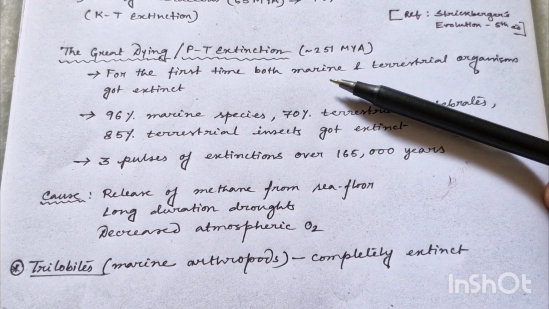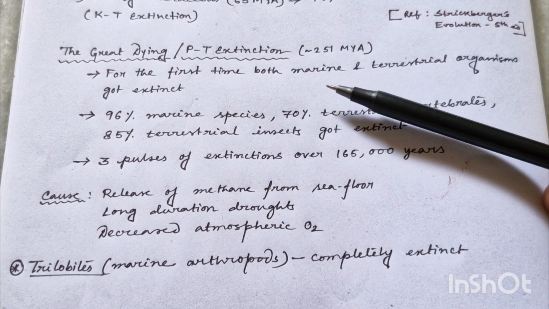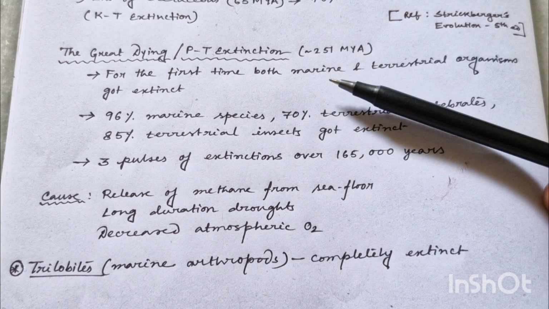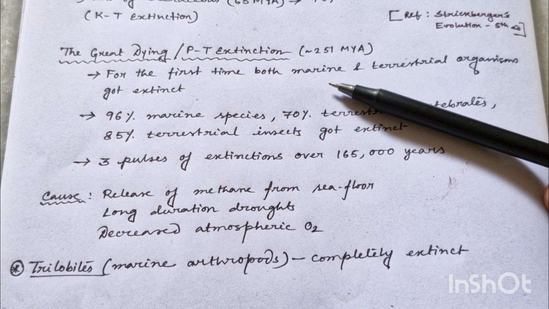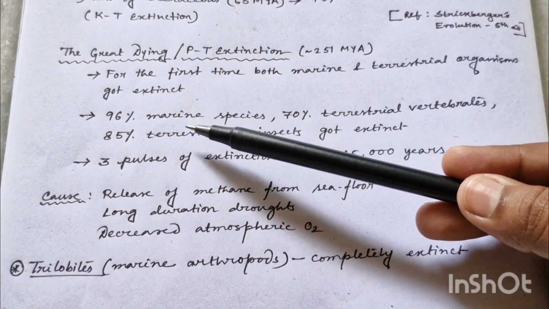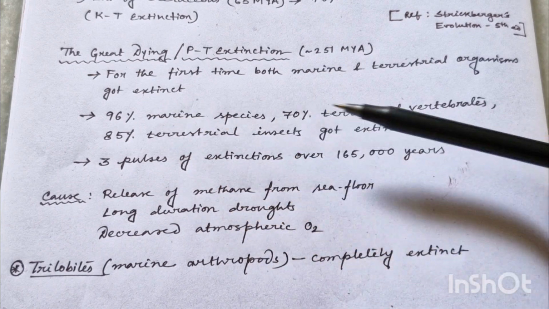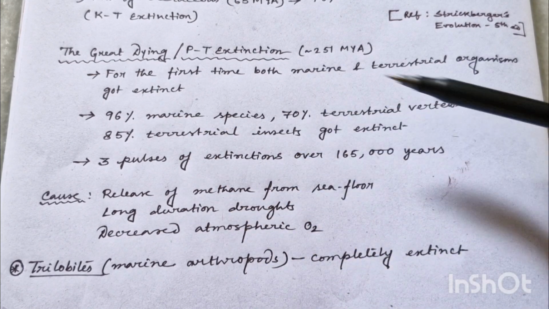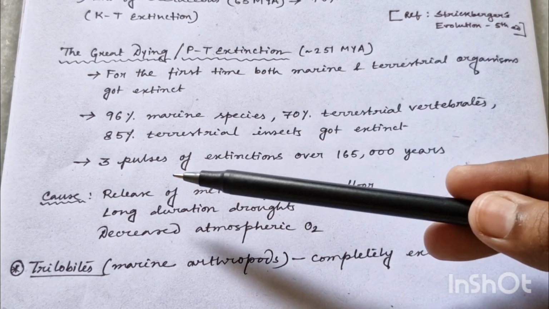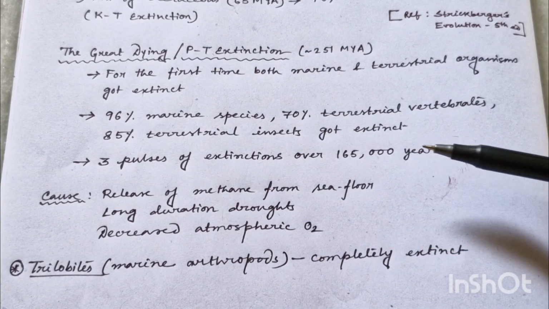Before this, in the end of Ordovician or end of Devonian extinction, mainly marine organisms got extinct but not terrestrial organisms, okay. So this is the first extinction where both marine and terrestrial organisms got extinct. Here 96% of the marine species, then 70% of the terrestrial vertebrates, and 85% of the terrestrial insects got extinct, and this occurred in 3 pulses over 165,000 years, okay.